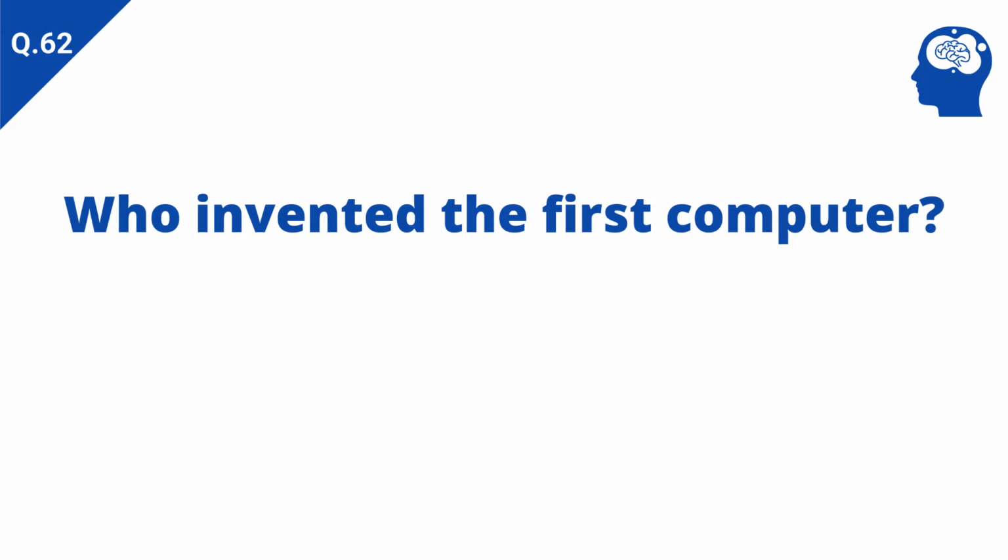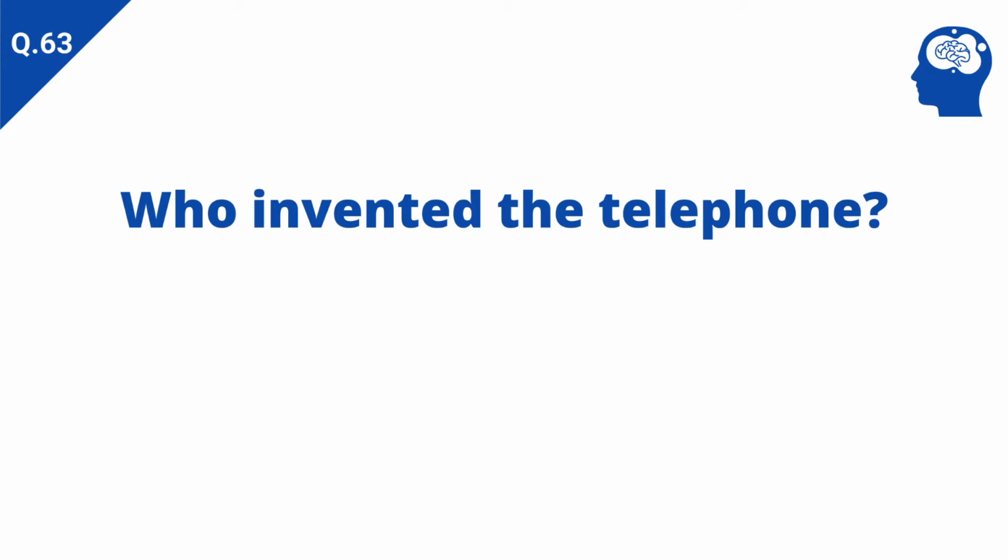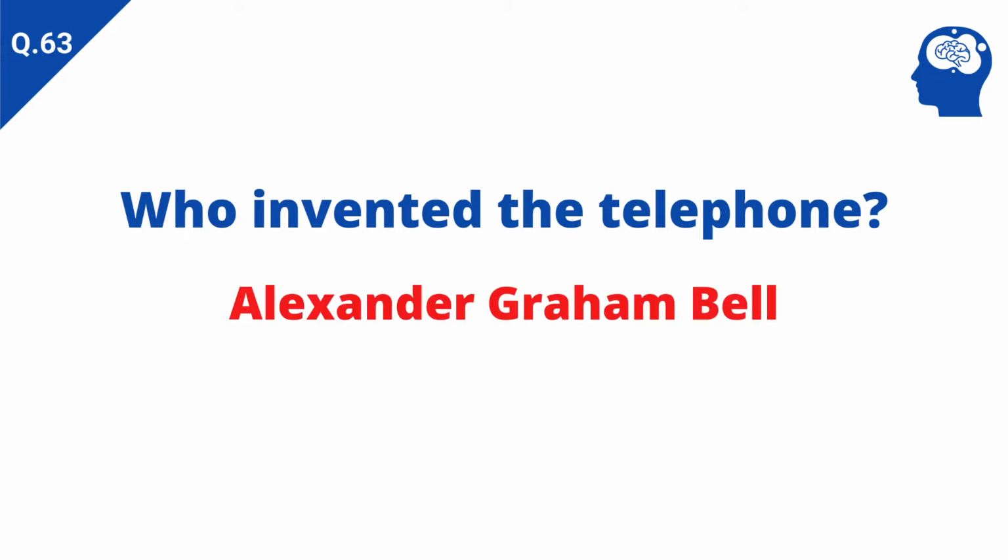Who invented the first computer? Answer: Charles Babbage. Who invented the telephone? Answer: Alexander Graham Bell.